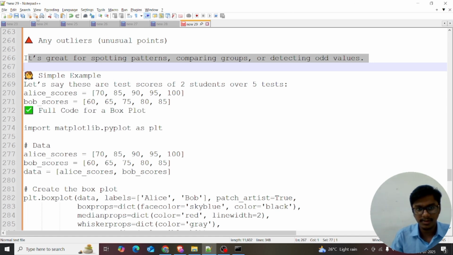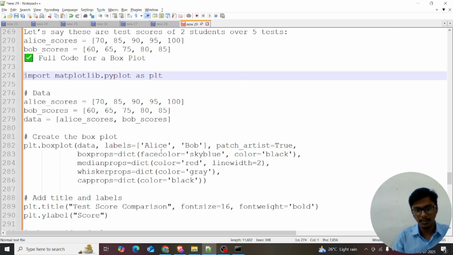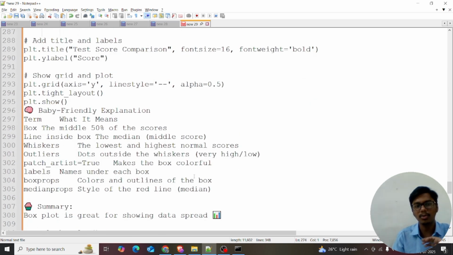Play with the skills. If you have enough skills, you can survive anywhere. Marks are just a number. It's a key point to enter the interview. That's all about that. I'll explain all of this code in the Jupyter notebook. Afterwards, first of all, we want to know how to read the box plot, right? How to read the box plot?